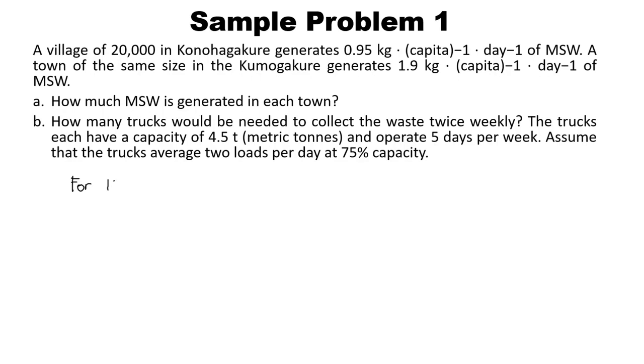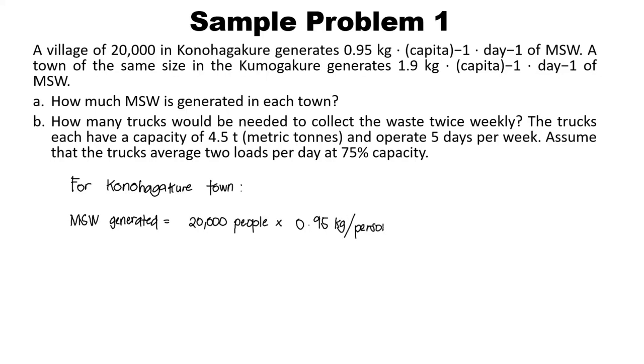So for the Konohagakure town, the municipal solid waste generated is equal to 20,000 times the 0.95 kilograms per capita per day, or per person per day, and it is equivalent to 19,000 kilograms per day. So that's the municipal solid waste generated for the Konohagakure town.